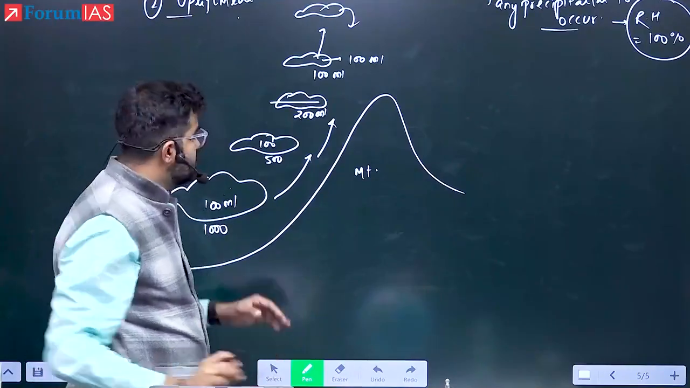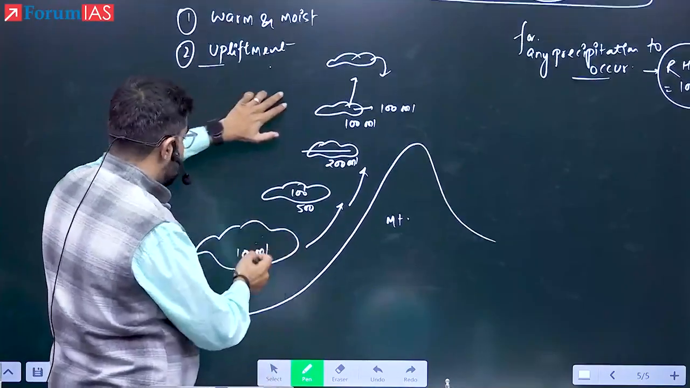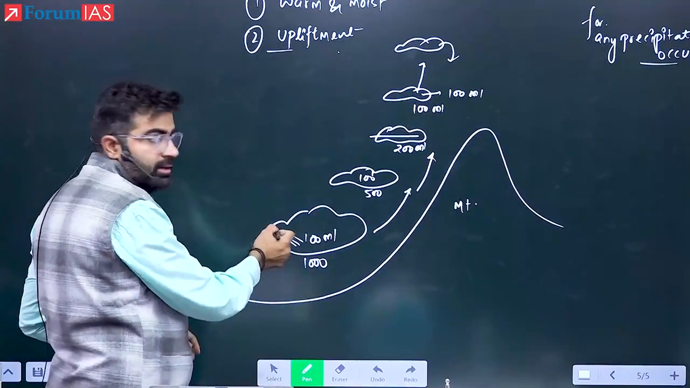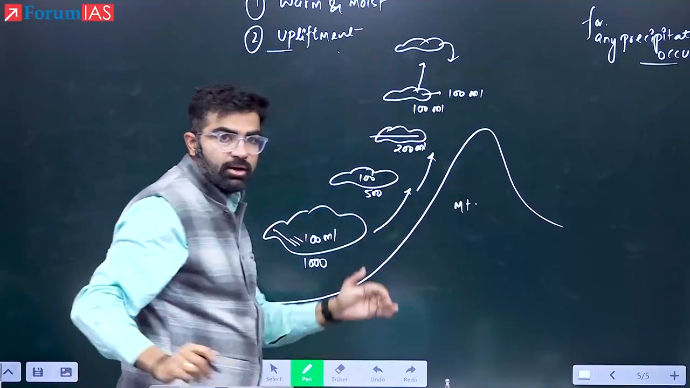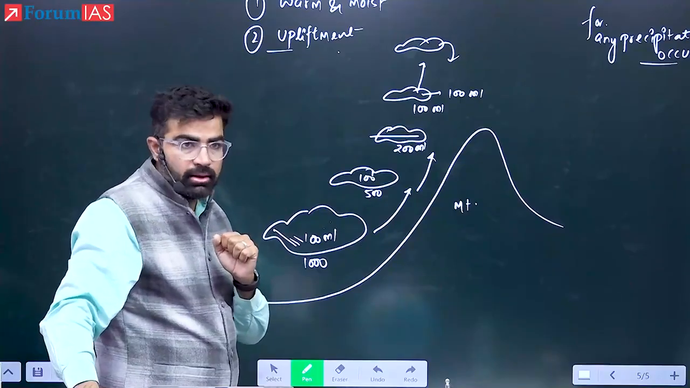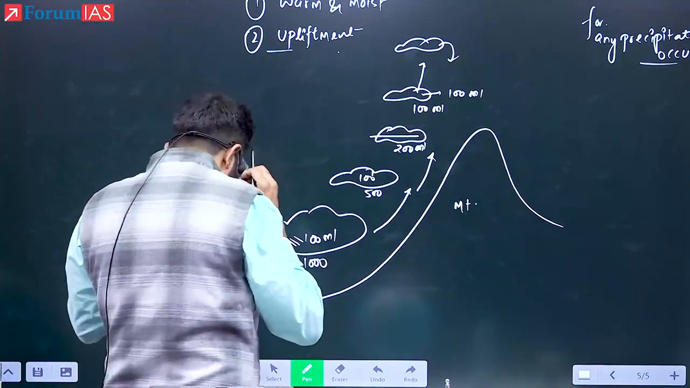So therefore, these two conditions are necessary. Number one, you must have warm and moist air, and then we will uplift that. That is how the rainfall is going to occur. Yes, everyone? Yes. Now see here.